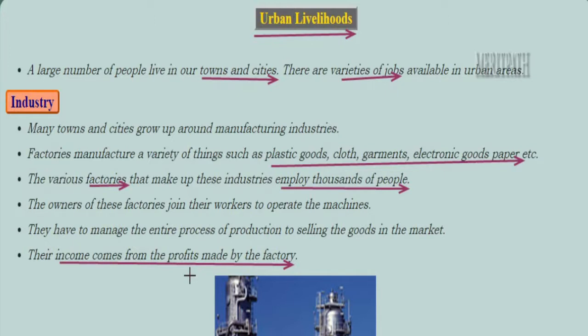See, suppose they have produced a toy, for example, for 10 rupees, and then when it goes into the market, they sell it for 30 rupees. So the 20 rupees is their profit. So this 20 rupees will be procured by the owner of the factory.